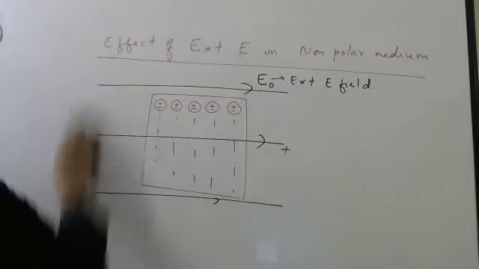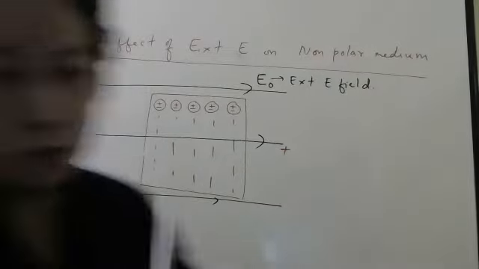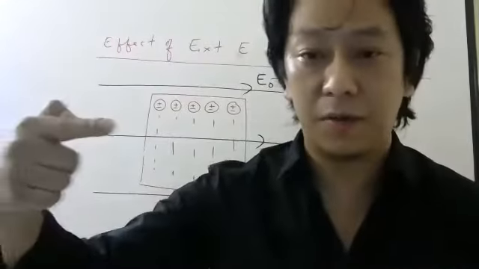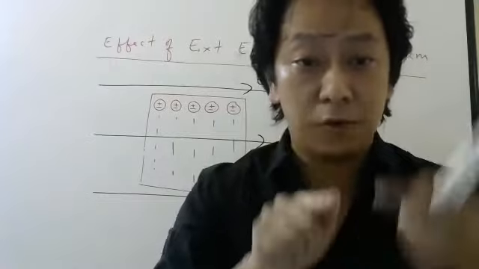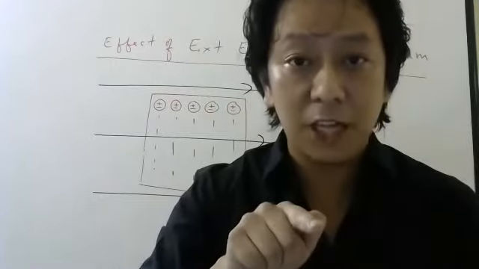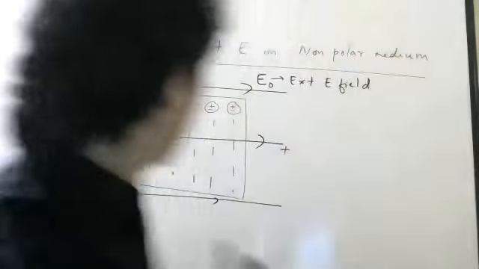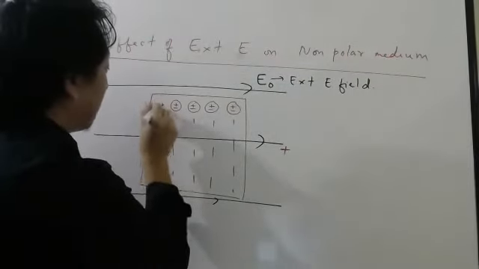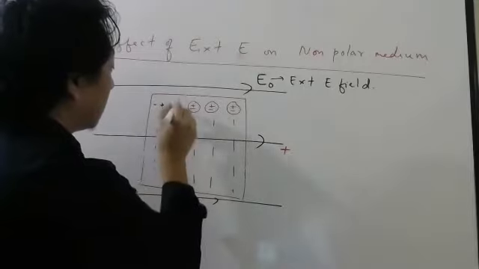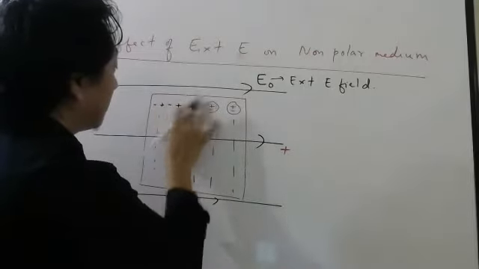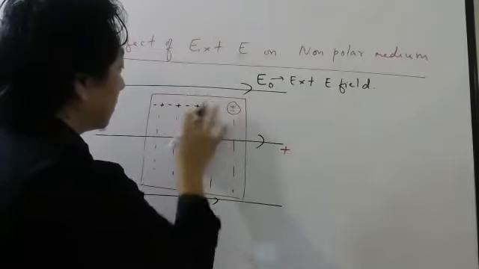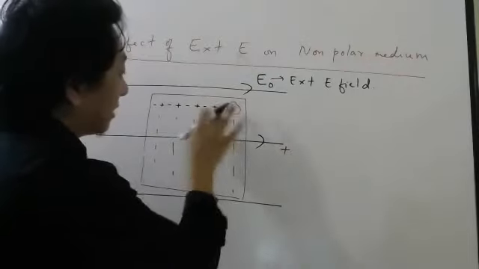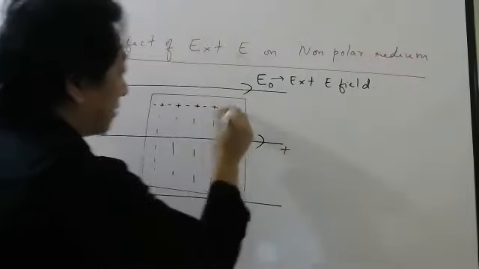Actually, you should not understand it this way. You should know by now that if electric field is here, negative charge will feel force opposite, positive charge will feel force in the same direction. So what will happen now is the plus and the minus will separate. Plus will be displaced right side, minus will be displaced left side.